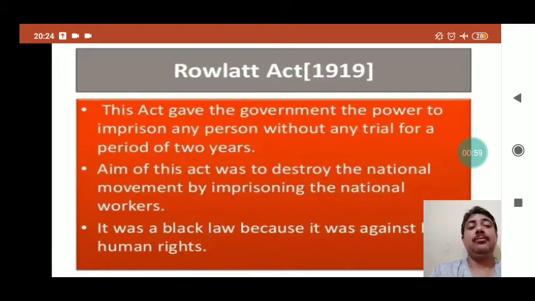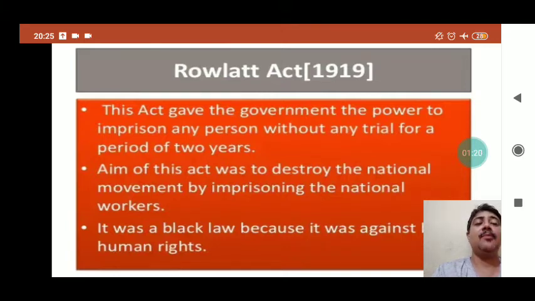Rowlatt Act 1919. Britishers were ruling India by passing many acts. So Rowlatt Act was one of those acts that was passed in that period. In 1919, Britishers came with the act. They passed in fact one act, and that act was known as Rowlatt Act, or for Indians it was the Black Act. Why was it Black Act?